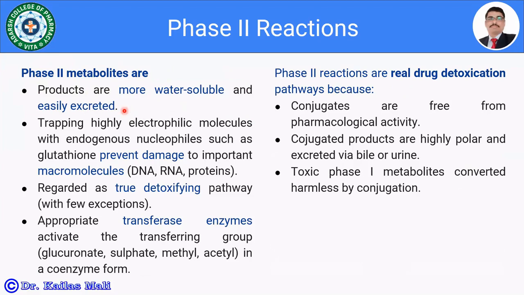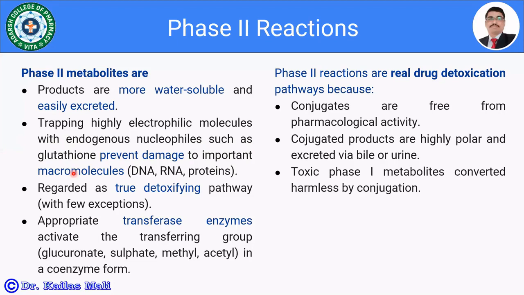Here there is trapping of highly electrophilic molecules with endogenous nucleophiles such as glutathione, for example. So there is formation of a glutathione conjugate also. Glutathione prevents damage to important macromolecules like DNA, RNA or proteins.